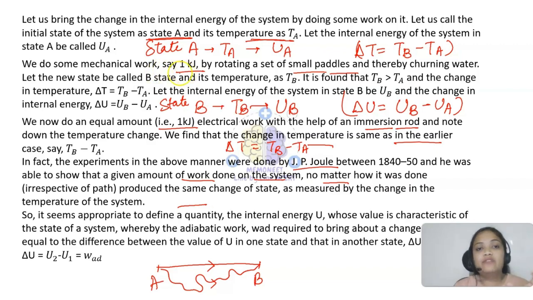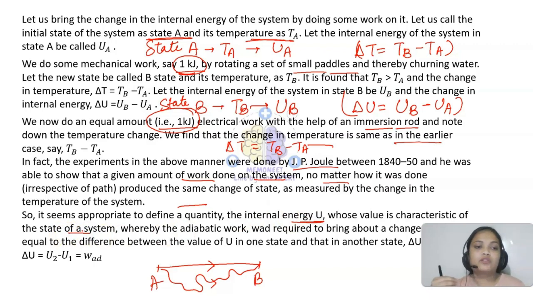I have done 1 kilojoule of work in both cases, but the method of doing work was different, yet the temperature change was the same. So it seems appropriate to define a quantity, internal energy, whose value is characteristic of a state of the system.